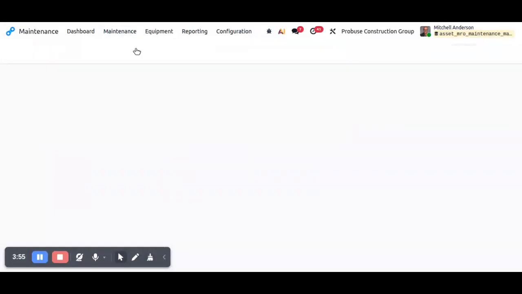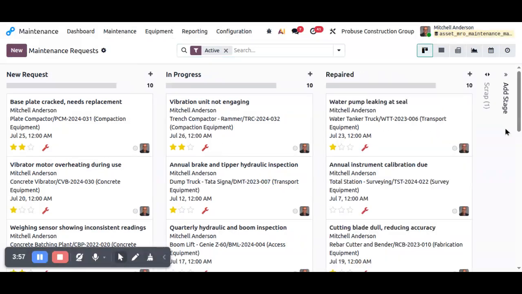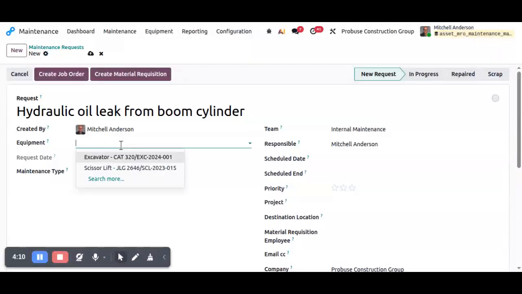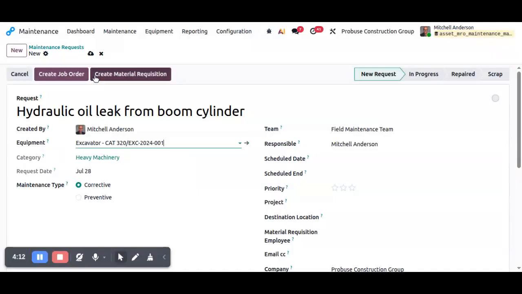Now here we have already created a maintenance request. Let's create a new maintenance request. Here select the required equipment and save the record.